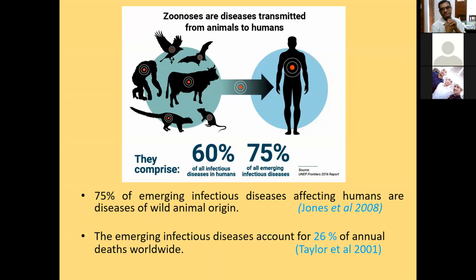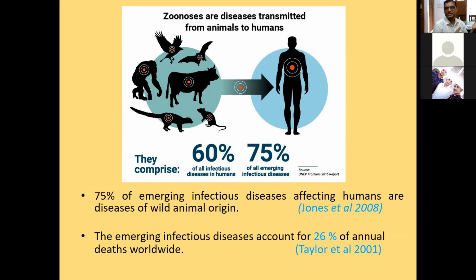If the forest is disturbed, if you do deforestation, what will happen? Their habitat will be destroyed and they will start moving towards human dwellings, human settings, in search of food, in search of residence, in search of their nest. So what will happen? They start coming towards the human population, towards the domestic population, and they start shedding the infectious agents residing in their body, because they may act as a reservoir for so many types of infectious diseases which are not known to the human population.